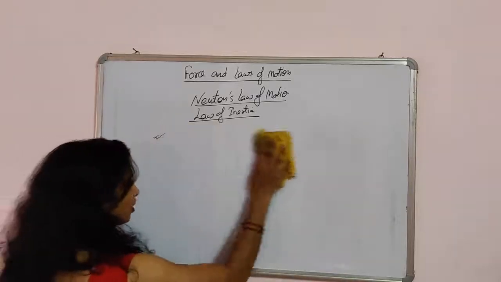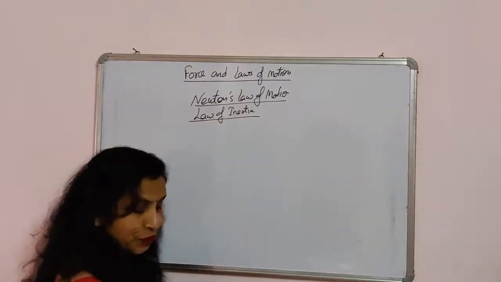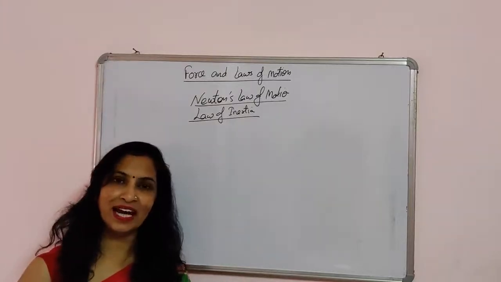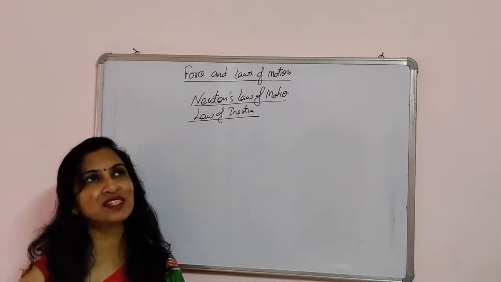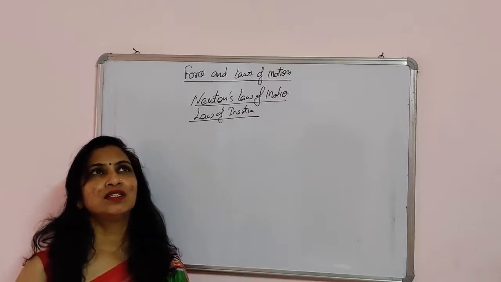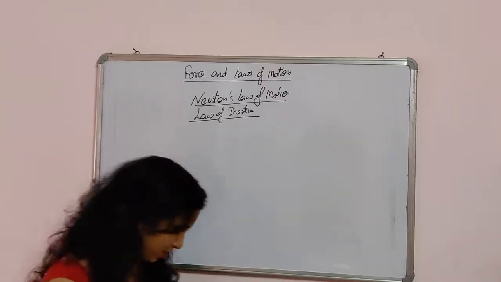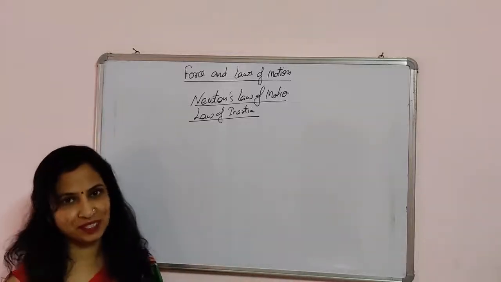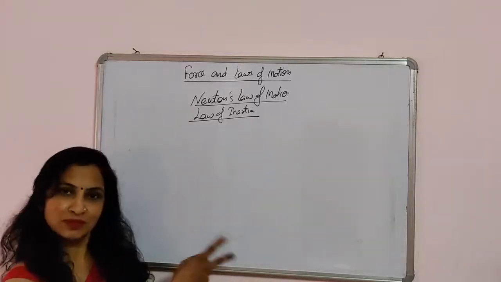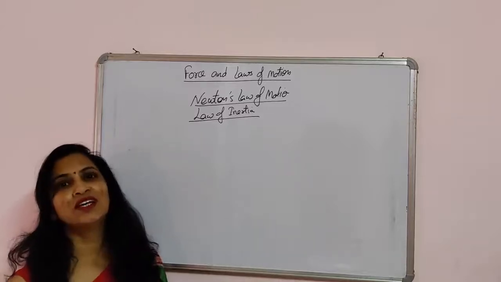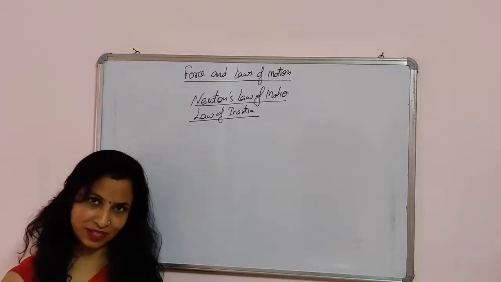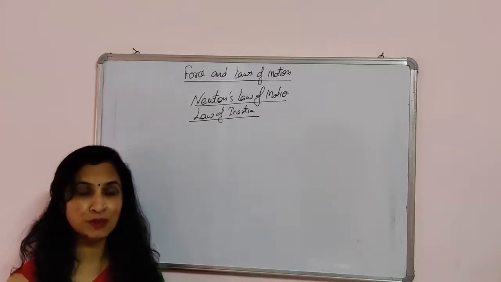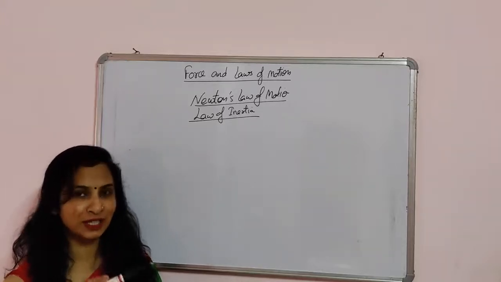So, what is the law of inertia? According to Newton's first law, that is the law of inertia, we can say that if a body is at rest, it will remain at rest. For example, the balls and the stone. The body at rest will remain at rest and a body in motion will remain in motion with a uniform speed in a straight line.